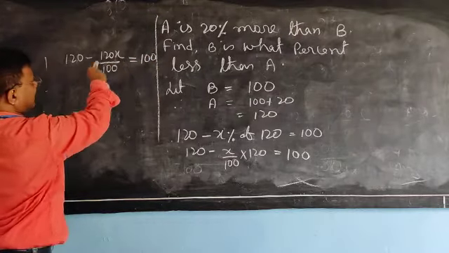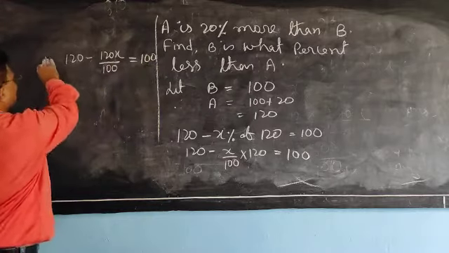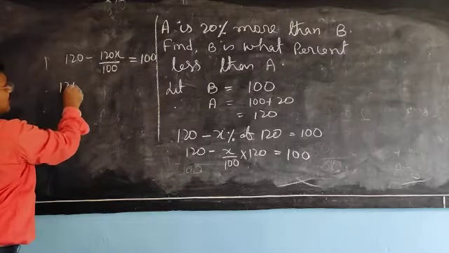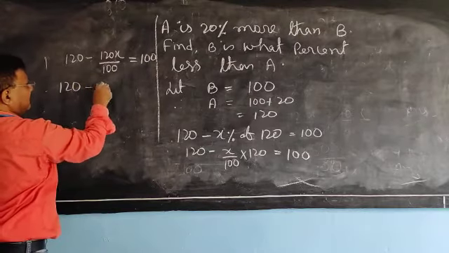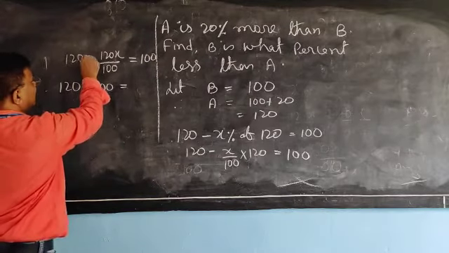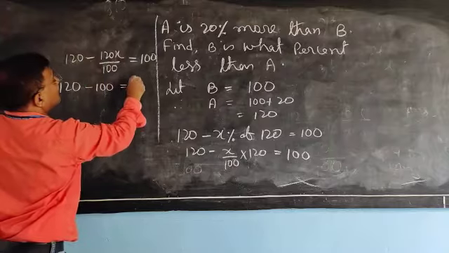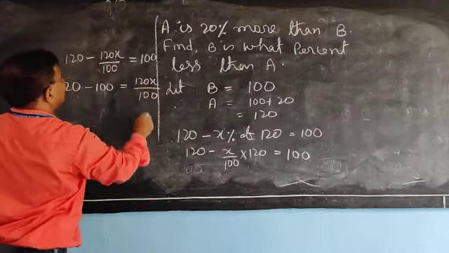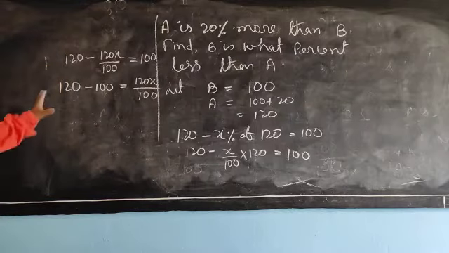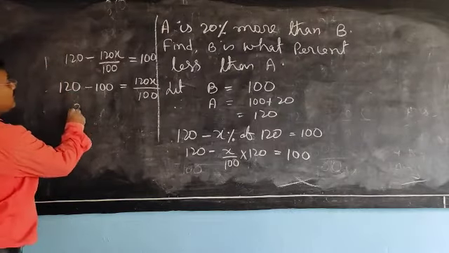Transfer this side, it will become plus. So 120, and bring this side minus 100 is equal to, this is minus 120. If it goes, it will become 120x by 100. Very clear? 120 minus 100 is 20.